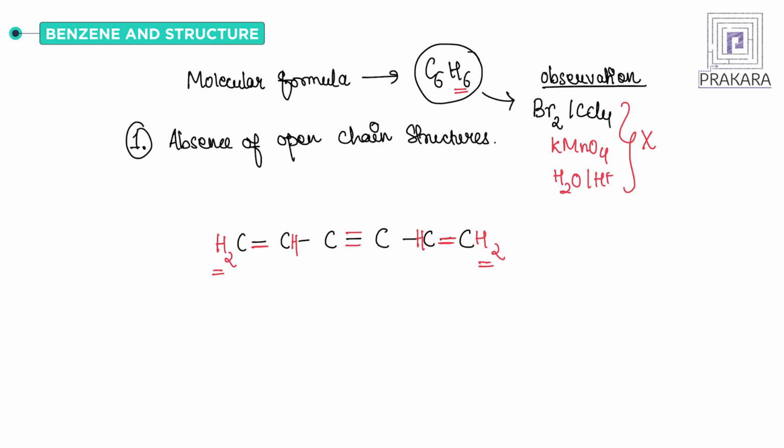Similarly, the other structures can be CH triple bond. Now the triple bond can be at the terminal position: CH2, CH2, C triple bond CH. So you have to take care that the number of carbons is 6 and the number of hydrogens is also 6. So the possible open chain structures are these.